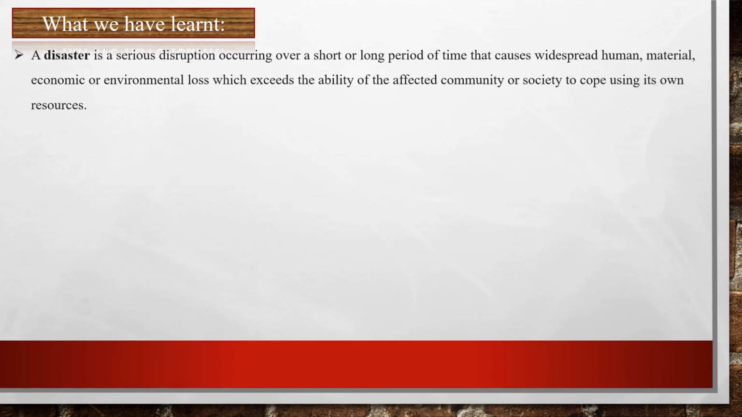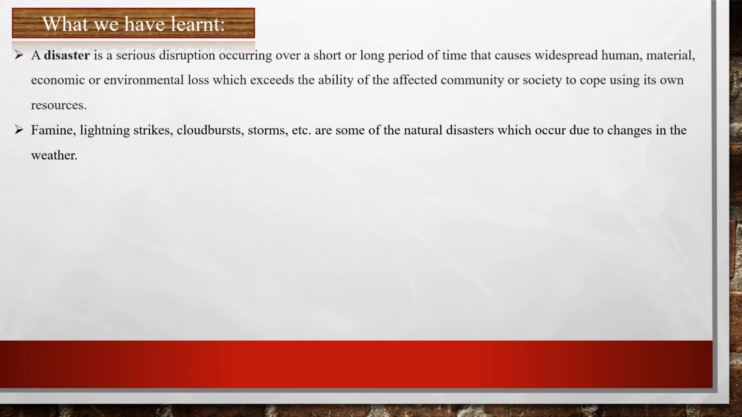So students, this was the end of the chapter. Now let us summarize what we have learned in this chapter. So we learned that a disaster is a serious disruption occurring over a short or long period of time that causes widespread human, material, economic, or environmental loss which exceeds the ability of the affected community or society to cope using its own resources. And famine, lightning strikes, cloudbursts, storms, etc. are some of the natural disasters which occur due to changes in the weather.